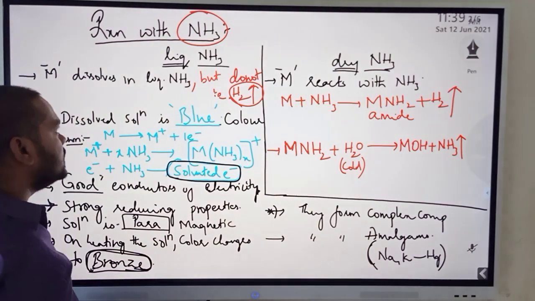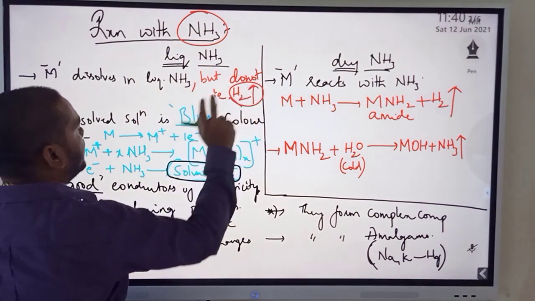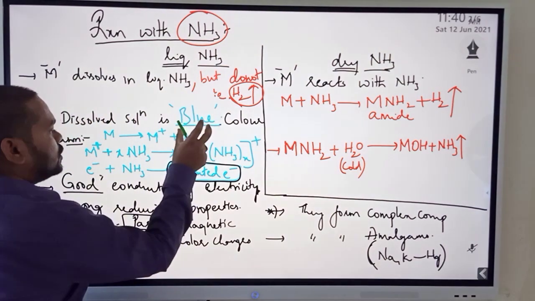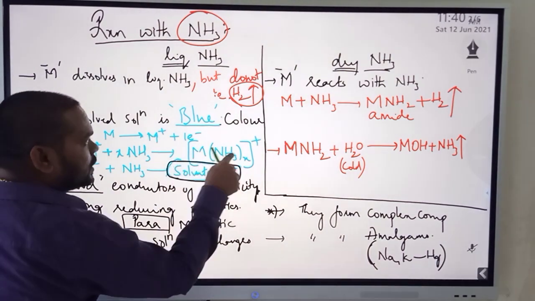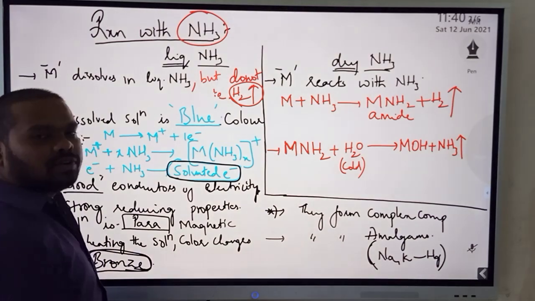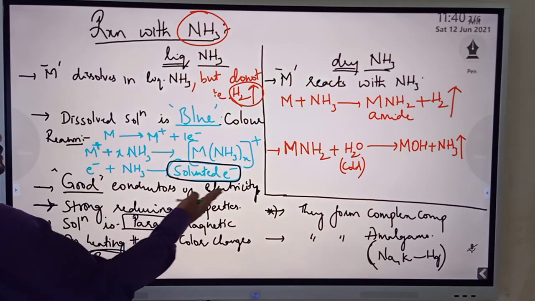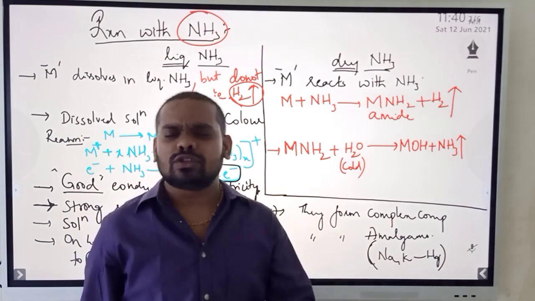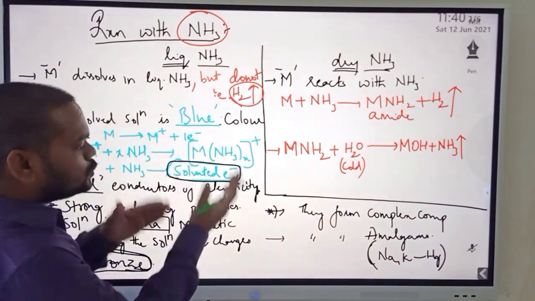One more time: any metal dissolves in liquid ammonia but does not liberate hydrogen gas. The dissolved solution is blue in color. The reason for the blue color is that there are free electrons or solvated electrons. Not only solvated electrons, even the ions are also responsible for the excitation and de-excitation behavior. Then they are good conductors of electricity with strong reducing properties. The solution is paramagnetic because of unpaired electrons, that is, the free electrons. Then on heating the solution, the color changes from blue to bronze.